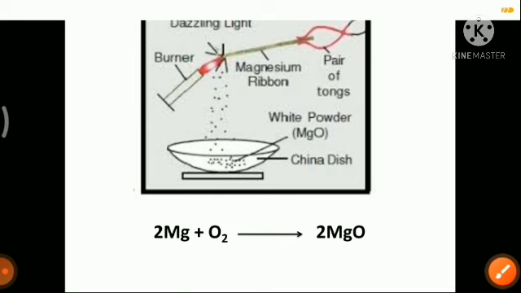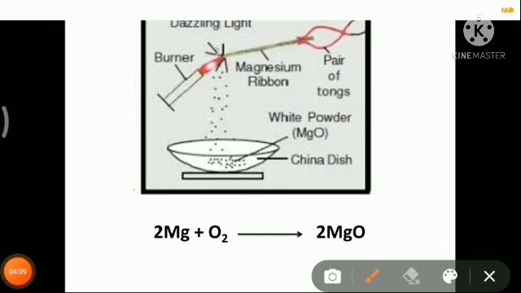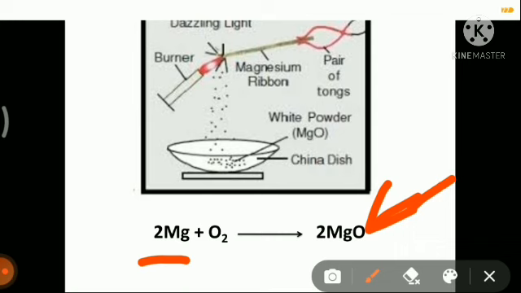In magnesium ribbon we have magnesium metal, whose formula is Mg. When it is burned in air we have oxygen, so during burning, magnesium metal combines with oxygen, and due to this reaction we get magnesium oxide. This magnesium oxide is the white powder which falls slowly when you burn the magnesium ribbon.